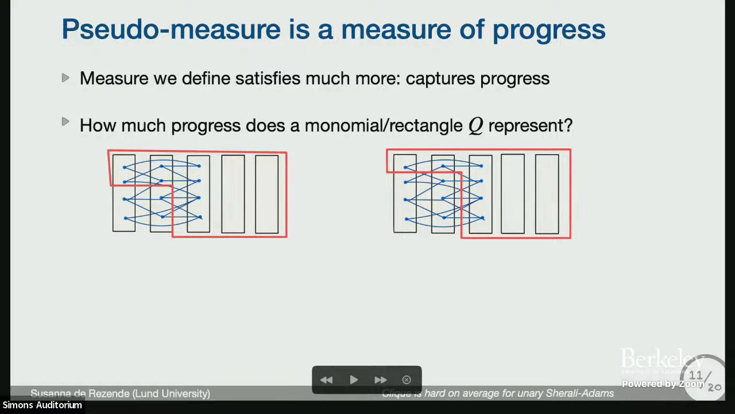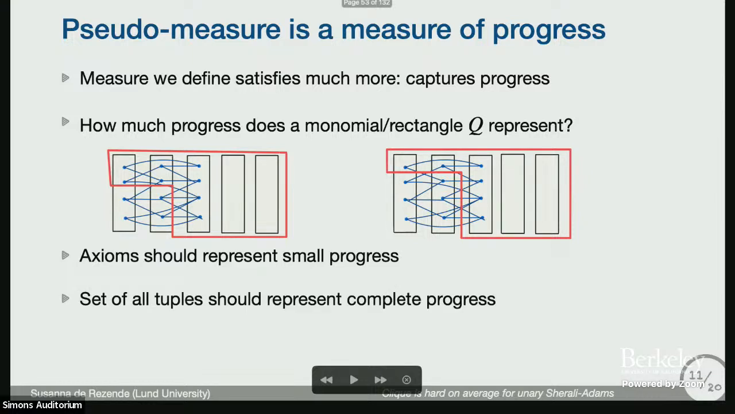But how can we formally define this? Well, axioms should really represent not much progress because they're given to me. So this is an axiom that shouldn't be much progress. And if I consider the set of all tuples, well, that should be complete progress, right? I just derived one. What about for a general rectangle? What should be the right measure of progress?